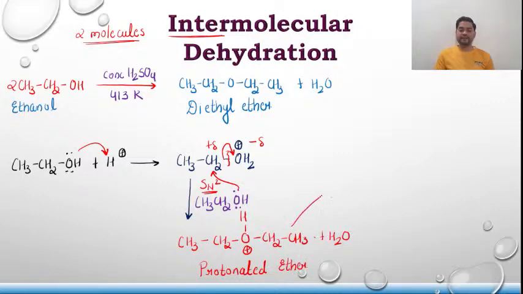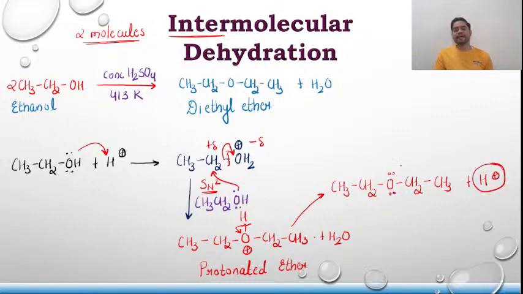Finally, this undergoes breaking and the product is CH3CH2OCH2CH3, with lone pairs, plus H+. If you see, this H+ that was consumed at the start has now been regained. That's why it is also known as acid catalyzed intermolecular dehydration.